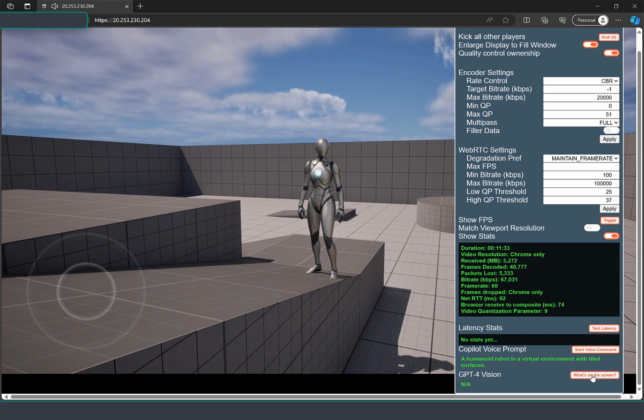A humanoid robot in a virtual environment with tiled surfaces.